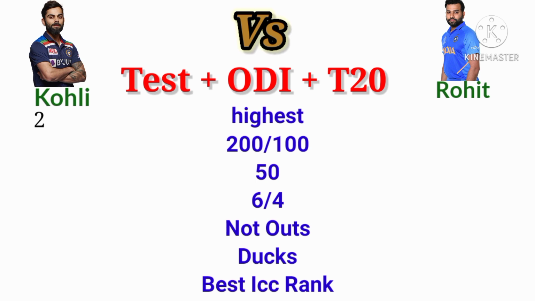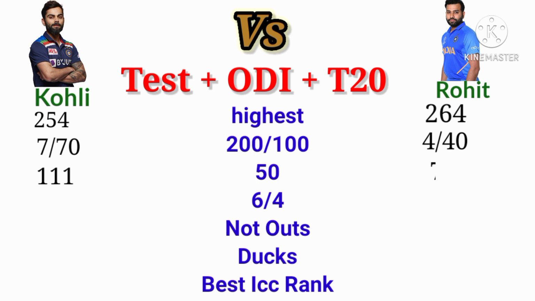The highest run Kohli scored is 254. The highest run Rohit scored is 264. The 200s and 100s Kohli scored is 7 and 70. The 200s and 100s Rohit scored is 4 and 40. The 50s Kohli scored is 111. The 50s Rohit scored is 76.